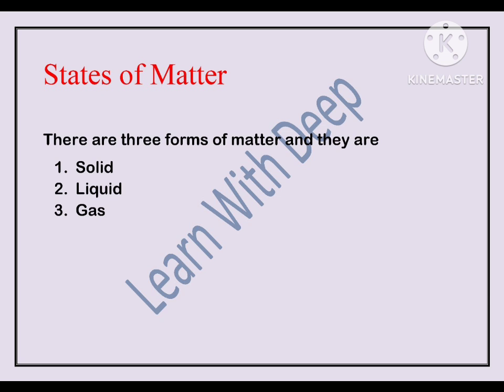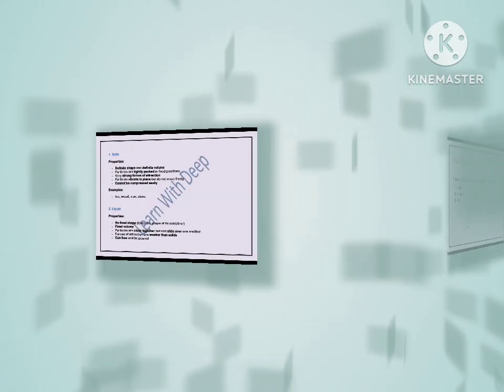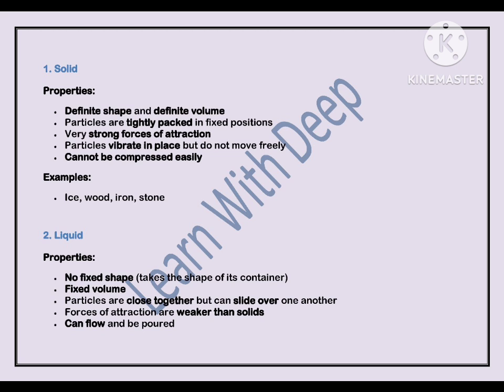So one by one, let us understand well what solid is, what liquid is and what gas is. Let's discuss it. The concept of solid, liquid and gas. Now you have to remember the properties of solids. The first property is what? They have a definite shape and a definite volume.